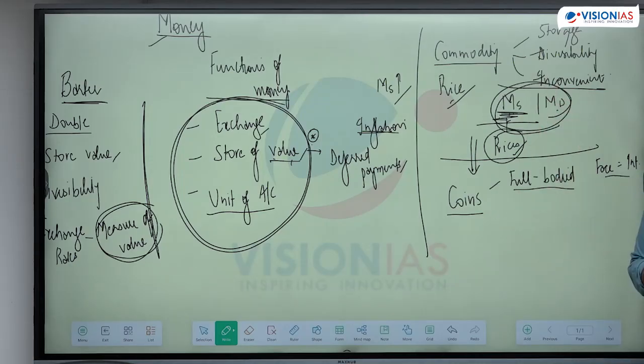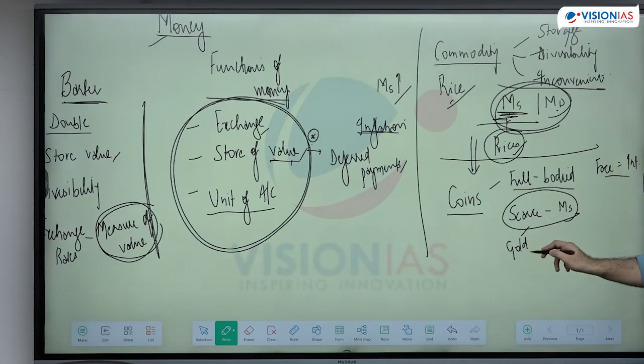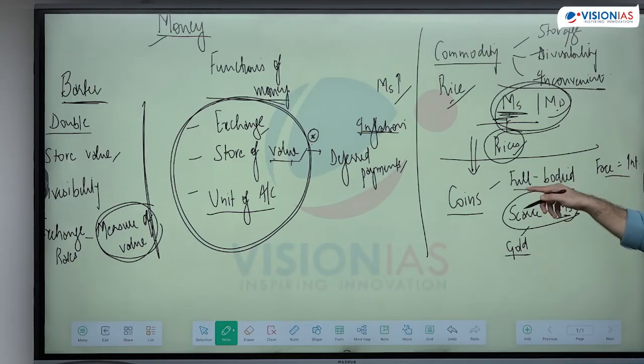What is the problem with coins? Scarcity से scarce है, इसलिए आपने money supply control कर लिया. This is why gold. This is scarce. You cannot increase the supply of gold whenever you want. That means the money supply is constant, would be highly stable. This is the benefit of gold, because remember I told you gold has no other use. That means इसका industrial uses में supply demand will not vary. Gold is only used here. That means its supply will be constant and prices will remain constant.